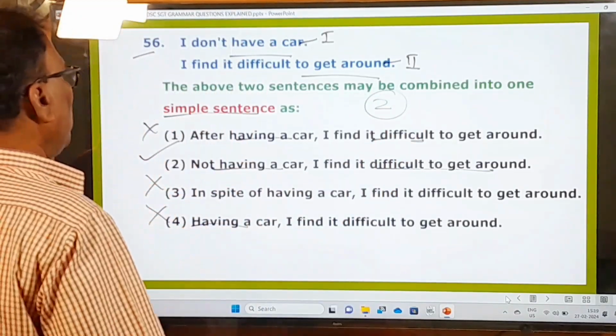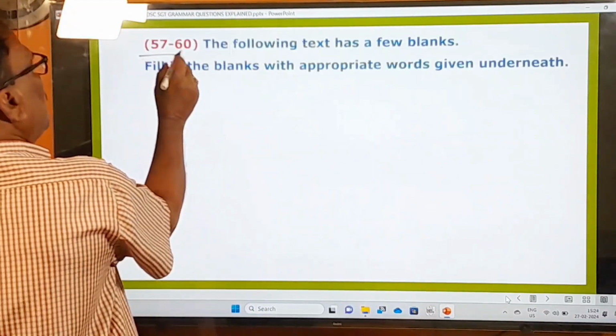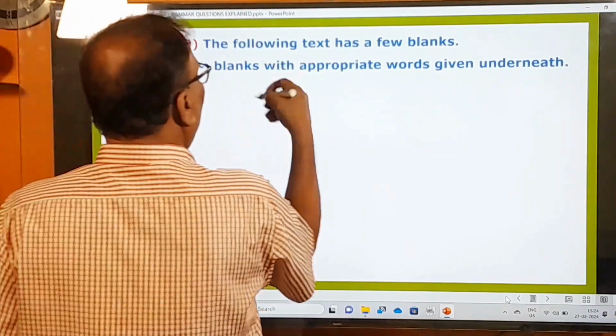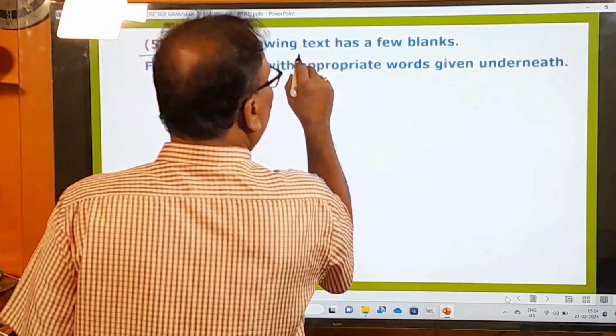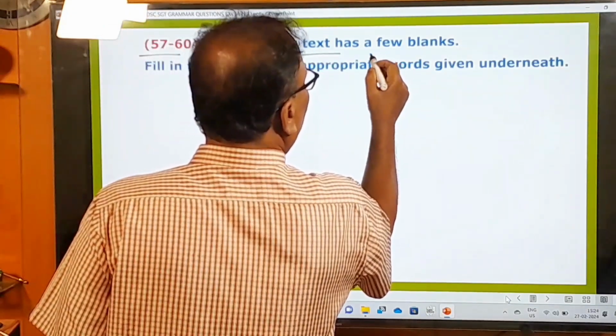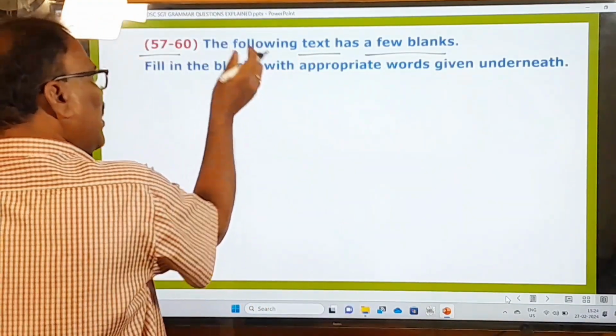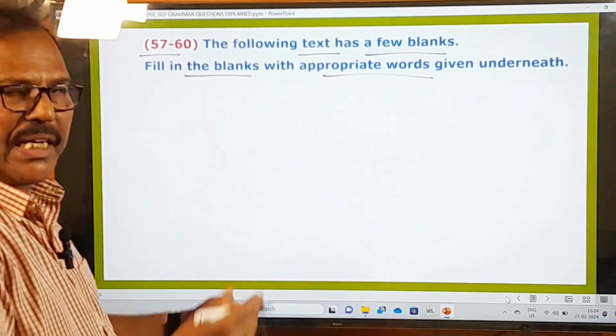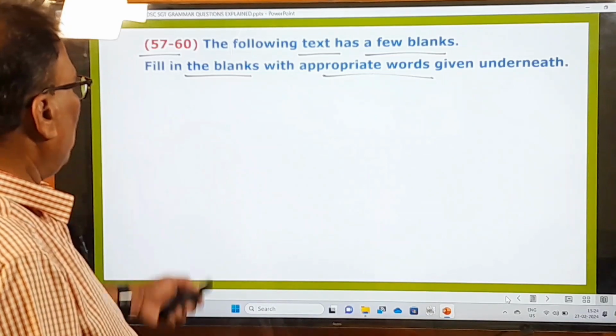Now let's move on to the next question. 57 to 60, these are the 4 questions you are going to answer. What you have to do is read the text given with a few blanks. You have to read the passage and fill in the blanks with appropriate words given under that passage. That is the thing you have to do.